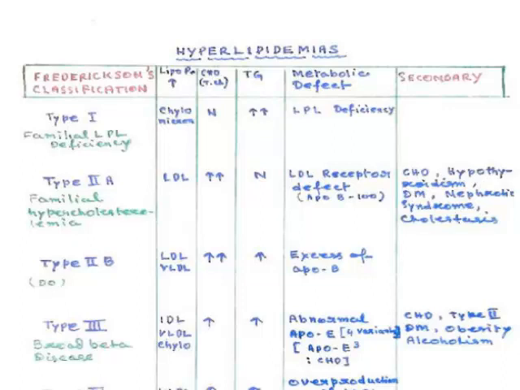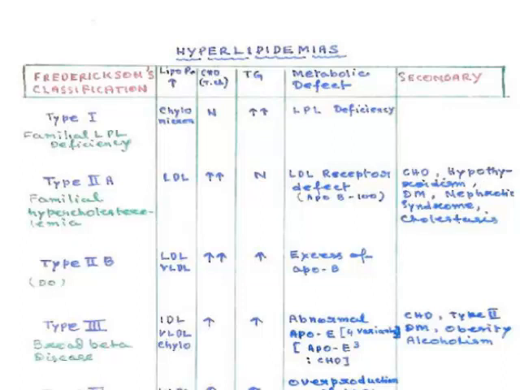Hypolipidemias are very rare and are sometimes not symptomatic. So all the problem comes with the hyperlipidemias, and there are two types of hyperlipidemias.